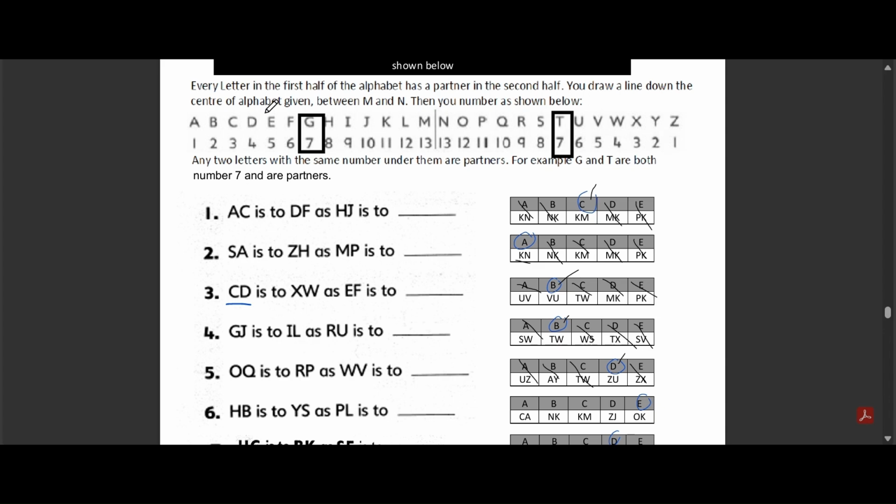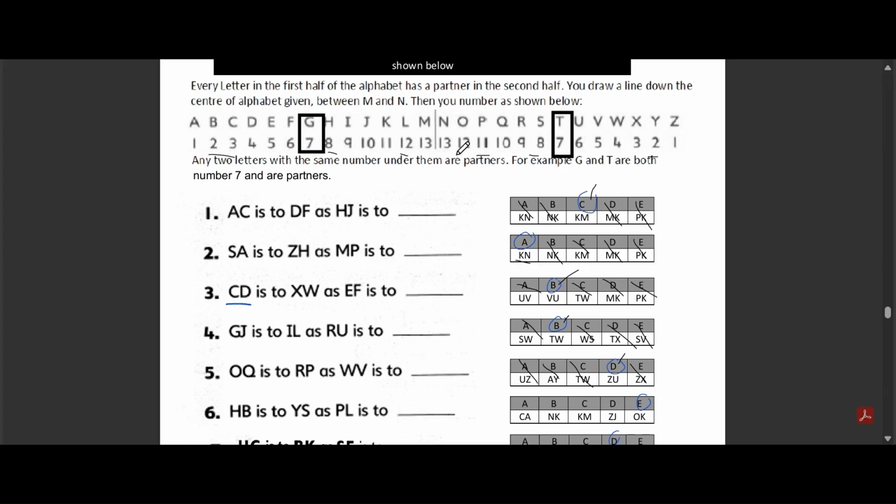Option A, CA. Option B, NK. Option C, KM. Option D, ZJ. Option E, OK. The correct answer is option E, OK.